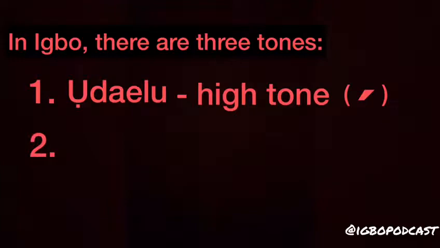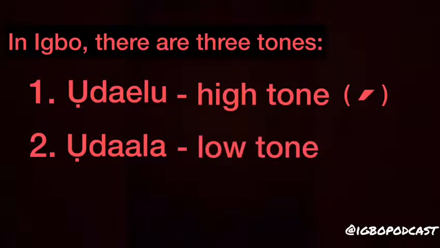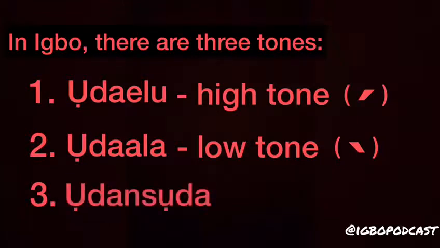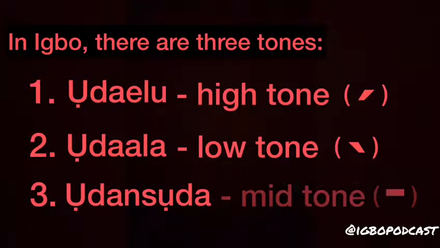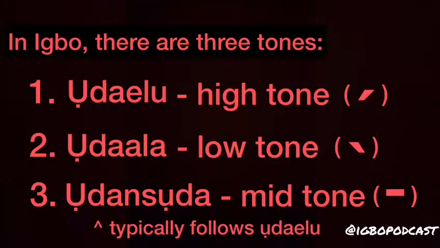Another tone that is utilized is udala, which refers to vowels pronounced with a low pitched tone and is usually marked with a grave accent slanting down from left to right, also as you can see on your screen. The last tonal mark is referred to as udan suda, which refers to vowels pronounced with a mid pitched tone. The typical rule with this tone is that a mid tone vowel comes after a high tone vowel.